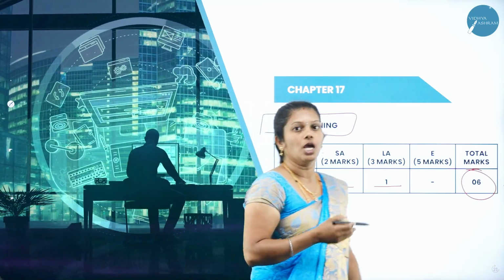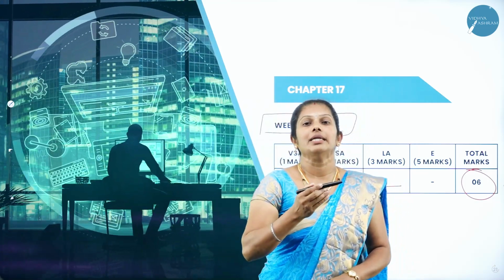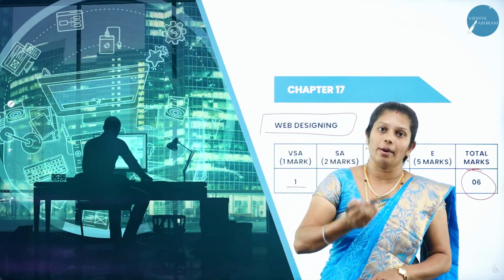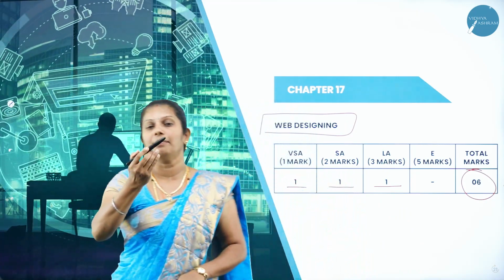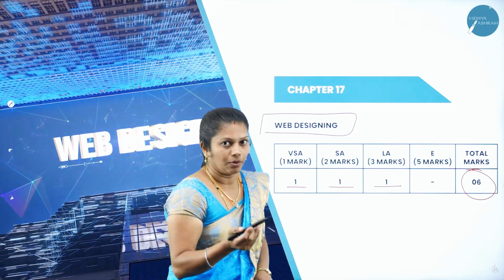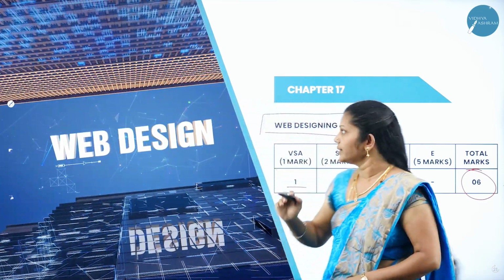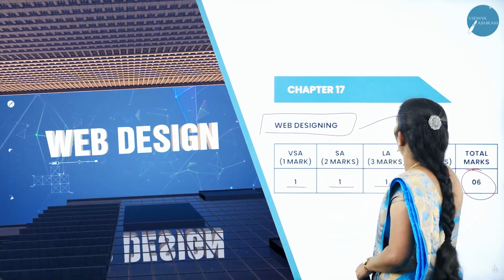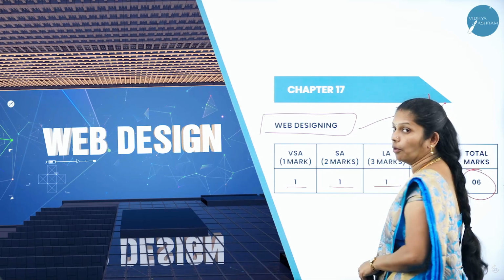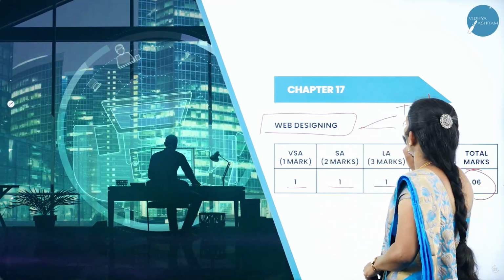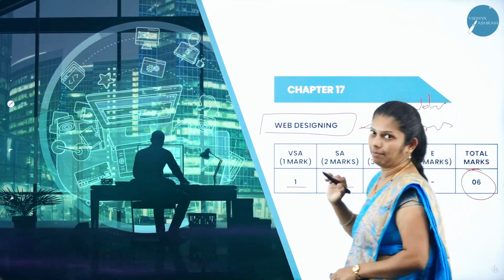In this chapter, you will study how to create an HTML program, that is, how to create a web page. In first PUC, you studied only the basic tags like bold, italic, underline, how to insert the border, like that. Whereas in second PUC, you will study how to create a table, how to give borders for the table, different styles for the table, as well as forms also.